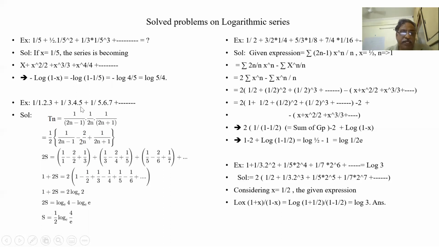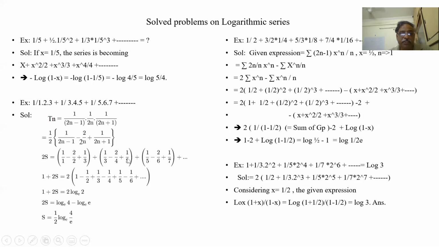I'm putting partial fractions here. If I put partial fractions, I'm getting A as 1 by 2, B as minus 1, C as 1 by 2. So I take out 1 by 2 outside: 1 by 2n minus 1 minus 2 by 2n plus 1 by 2n plus 1. Now I put n equal to 1, I'm getting this: 1 minus 2 by 2 plus 1 by 3.